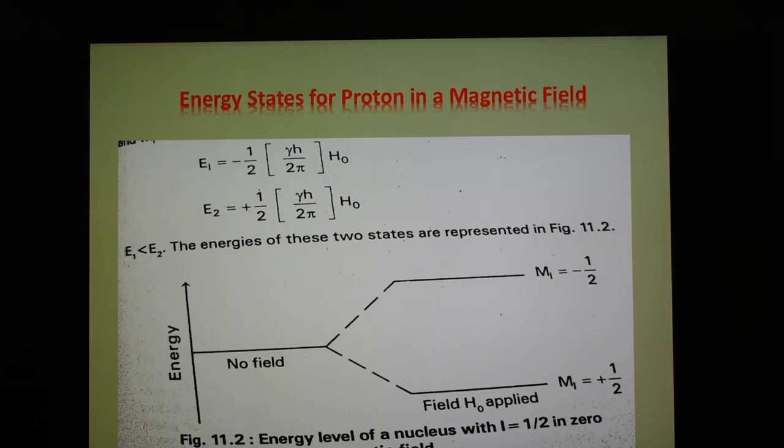And the nucleus absorbs energy while going from E1 to E2 state. Suppose this is E1 and this is E2. Energy is absorbed while going from E1 to E2, and energy is emitted in coming from E2 to E1. The difference between these two energy states is delta E equals E2 minus E1. These are the energy states, and when the magnetic field is applied, they are separated.